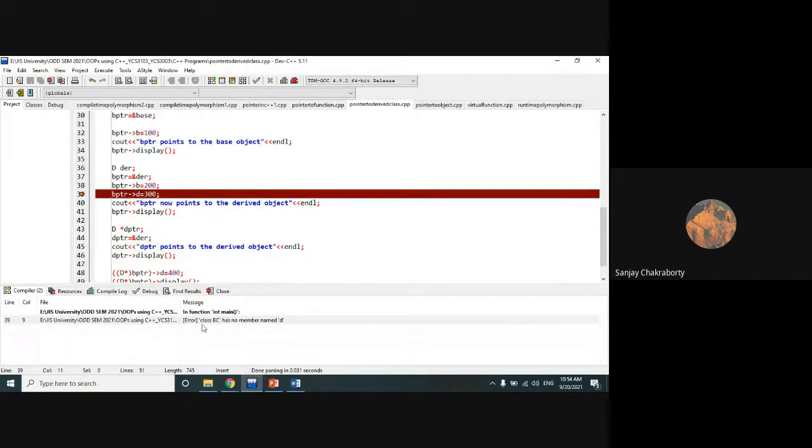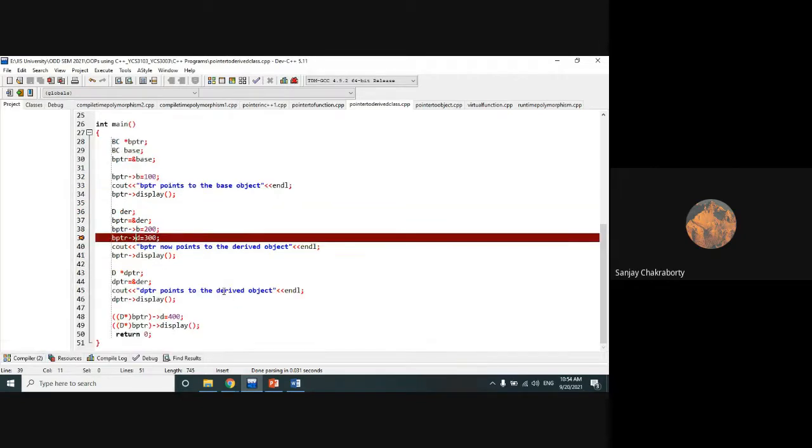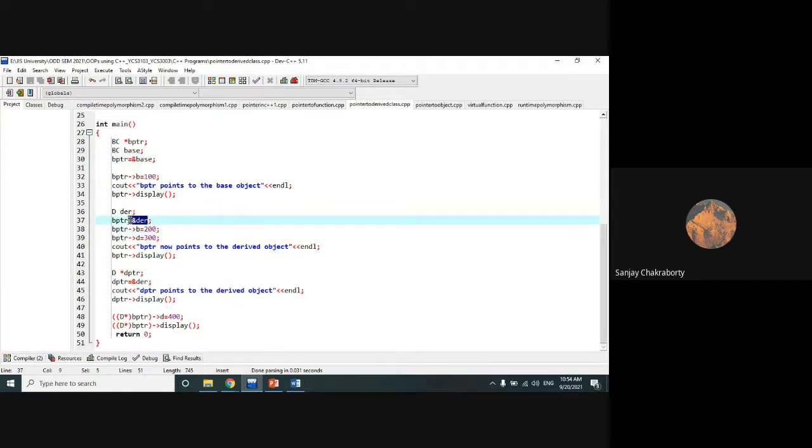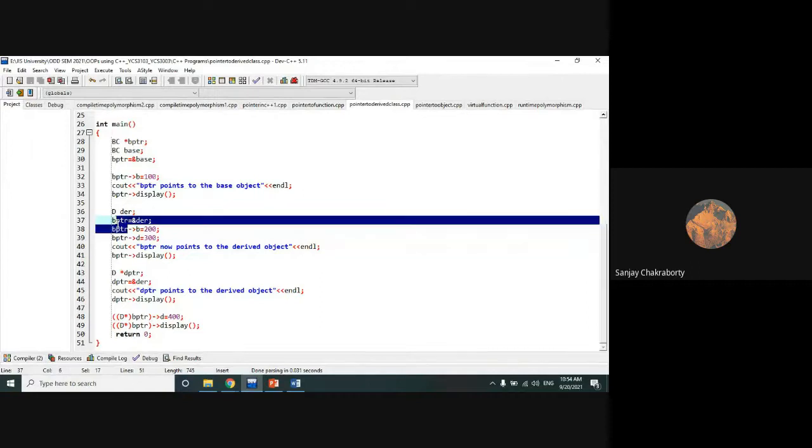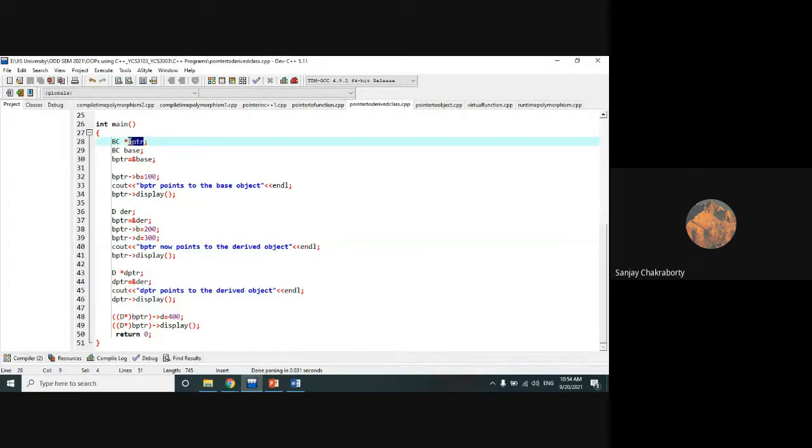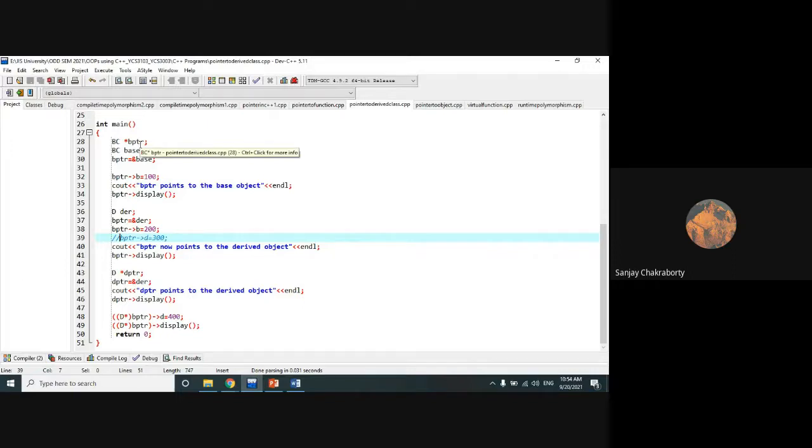So it is not possible. Class BC has no member named D. Whether you are storing the address of the object of the derived class D into the BPTR, BPTR is still a pointer of the BC class. So it will not allow you to access the derived class members with the help of the pointers of the base class. So how can we access derived class members?